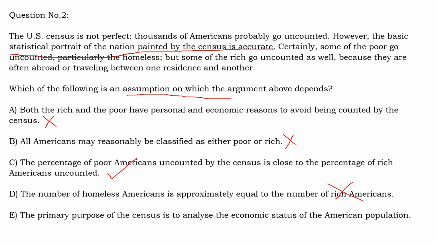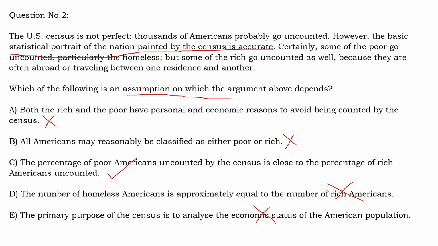Option E, the primary purpose of census is to analyze the economic status of the American population. Again, something that is completely irrelevant. We are not talking about the primary purpose of the census or the analysis of the economic status. Our argument is that the statistical image of the country given by the census is accurate.